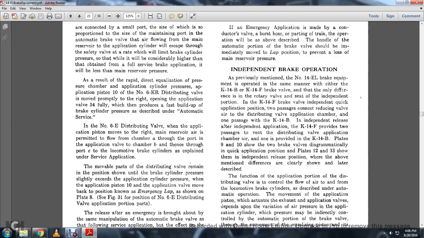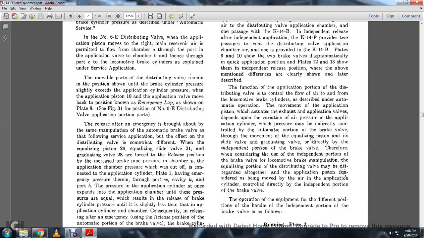Plates 12 and 13 show the independent brake valve release position, where the above mentioned differences are clearly shown and later described. The application position of the distributing valve controls the flow of air from the locomotive brake cylinder and describes the automatic operation. The movement of the application piston will actuate the exhaust and application valve depending on the variation in pressure of the application cylinder.